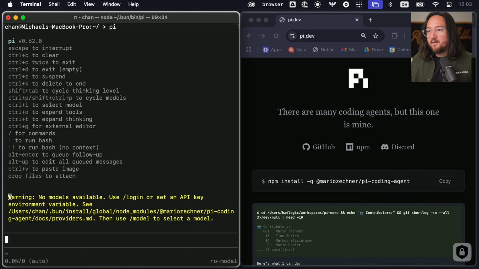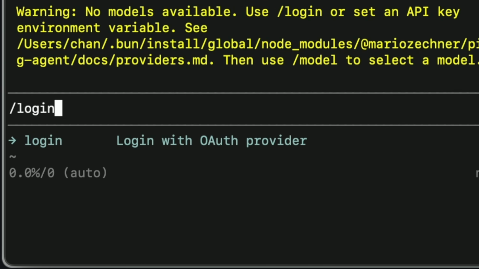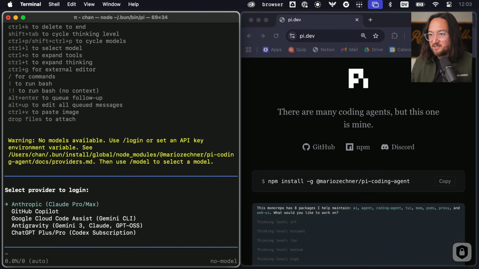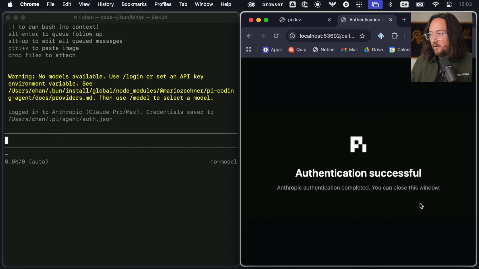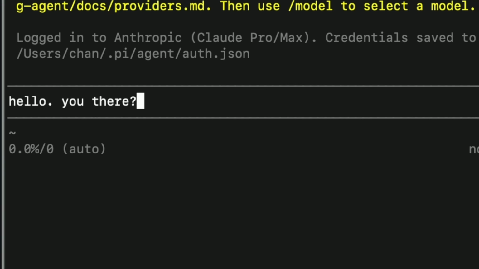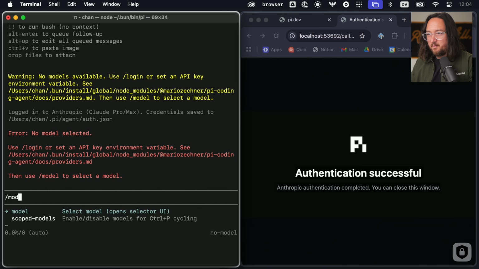But before we can do anything, we need to log in. So we don't have any models yet. Let's try logging in. I have team accounts for both Anthropic and ChatGPT, so let's try that. Okay, looks like we authenticated and we should be good to go. Hello, you there? No model selected. Okay, so maybe we go into models.